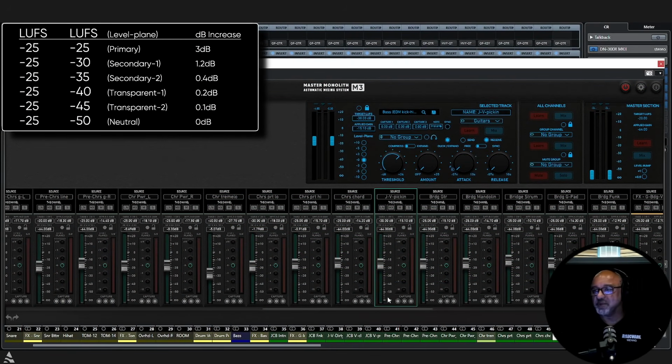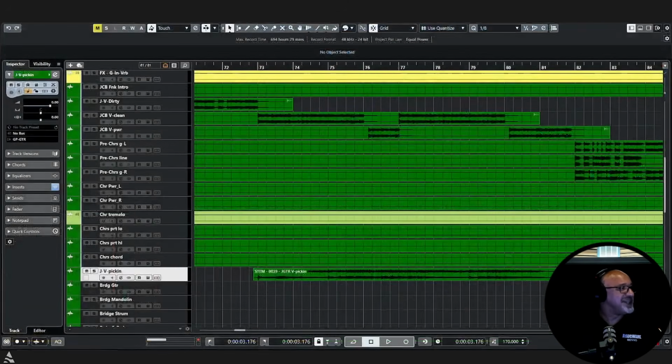Now let's go back over here. Whoops, I forgot to move over. So here's our JV picking. We moved him from minus 25 back down to minus 30. I've got to remember to switch screens here. My bad. All right, so as we continue on,